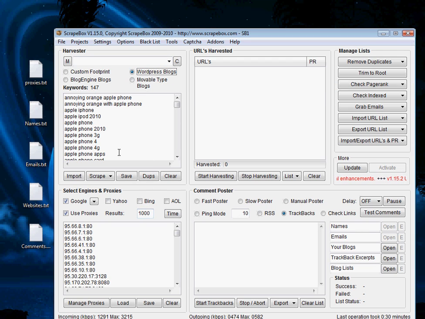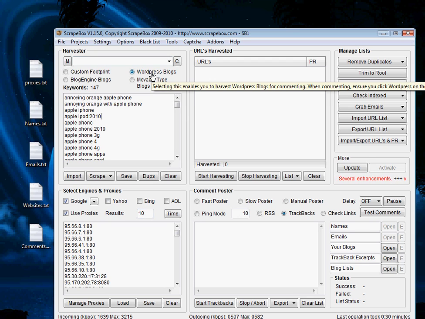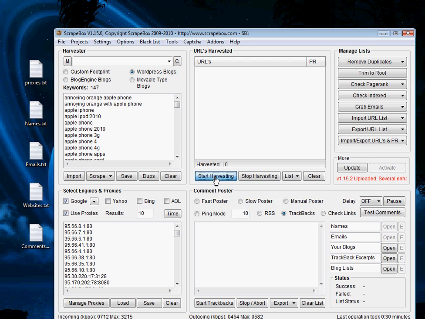Now, because I've got a lot of keywords down here, I might put this down to 10 results instead of 1,000 for each keyword. Once I've chosen my type of blog, I've set my results, and I've chosen my search engine, then I can hit start harvesting. And so I might do that now.